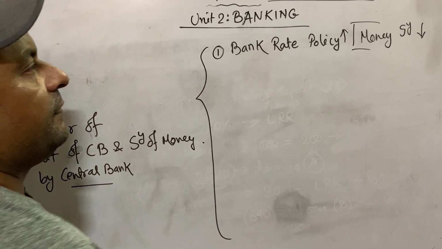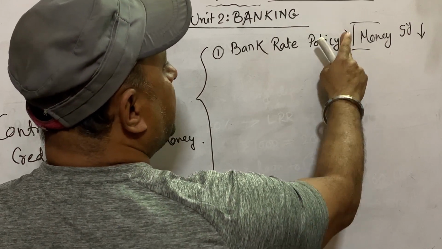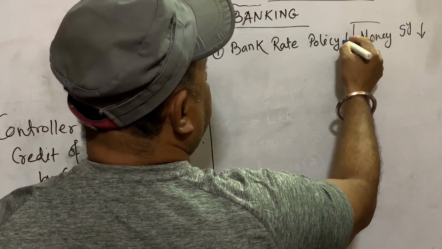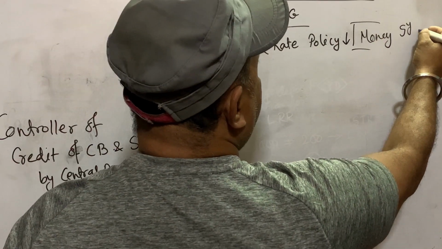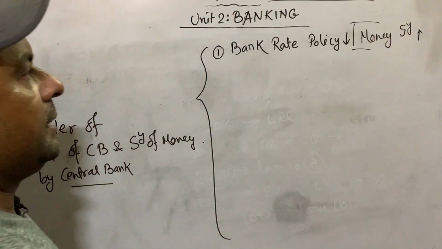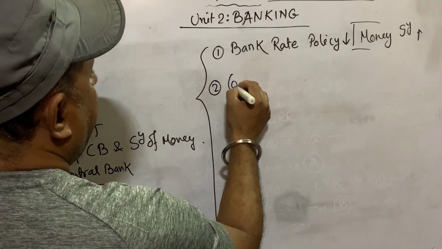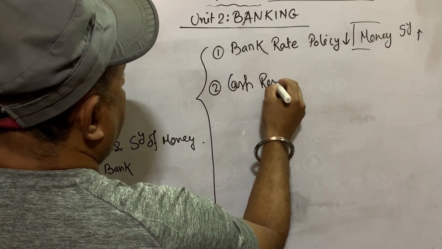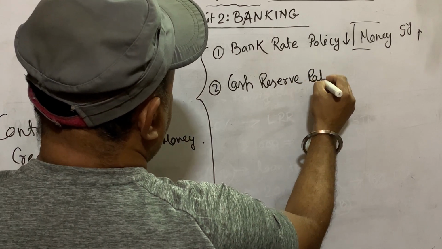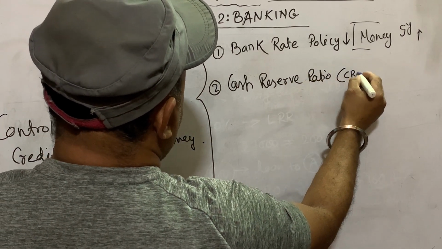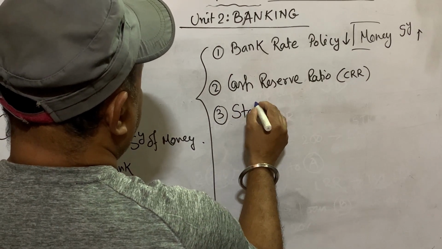The reverse: if the central bank wants to increase the money supply, they will reduce the bank rate, that is the rate of interest. Then people will take more loans, meaning more money will be circulated in the country. This is bank rate policy. Second one is cash reserve ratio, CRR. And third one is statutory liquidity ratio.